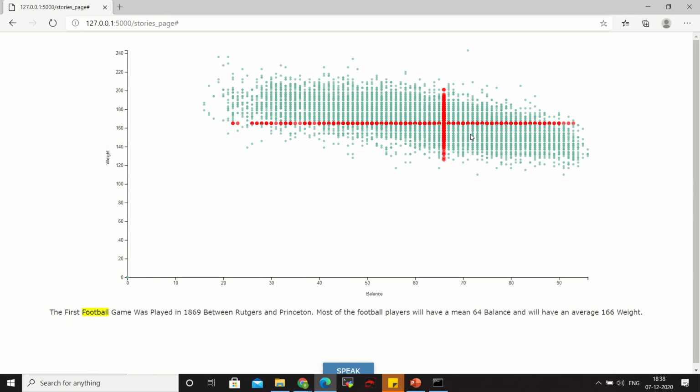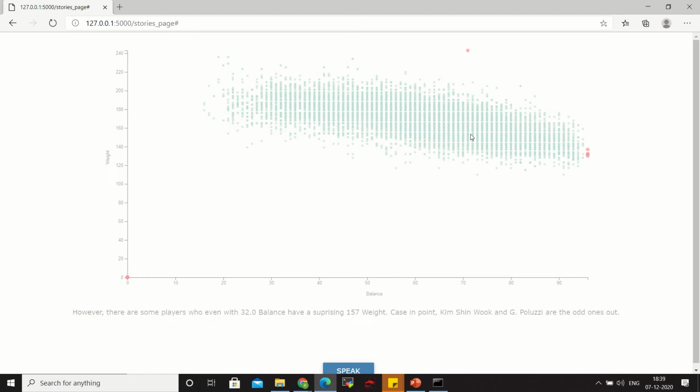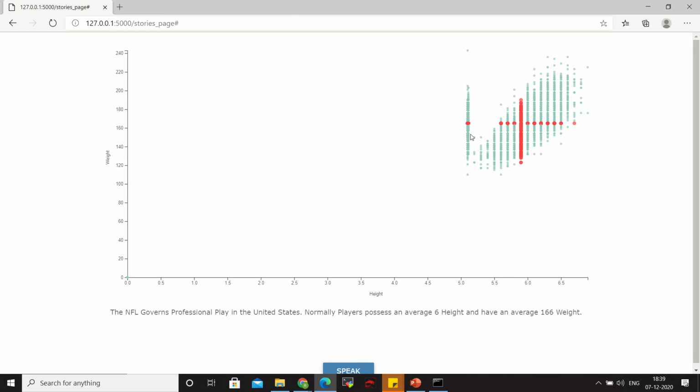The first football game was played in 1869 between Rutgers and Princeton. Most of the football players will have a mean 64 balance and will have an average 166 weight. As you can see from the above graph, as balance decreases, weight increases. However, there are some players who even with 32.0 balance have a surprising 157 weight. Case in point, Kim Shinwook and G. Poluzzi are the odd ones out.